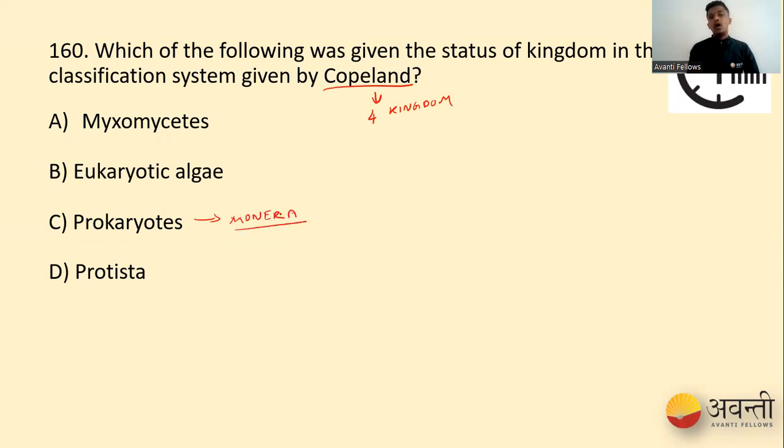So when he put Monera, he made one more mistake. You know what was the mistake? Including the blue-green algae, and also the simple unicellular algae, were put into the same prokaryotes because he could not differentiate between these two organisms. Even unicellular algae was placed under prokaryotes. So that was some of the mistakes that he made.